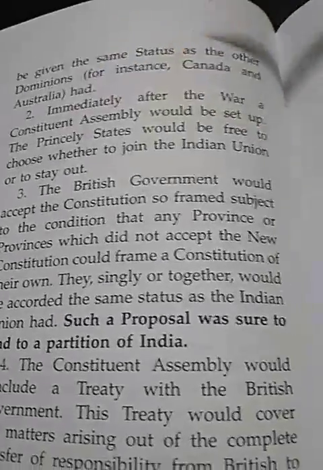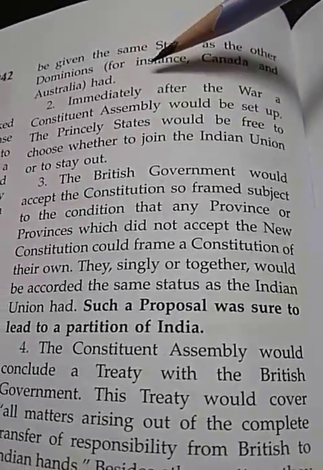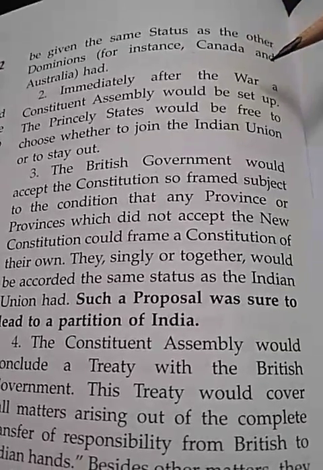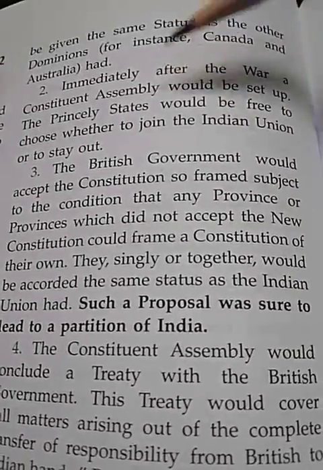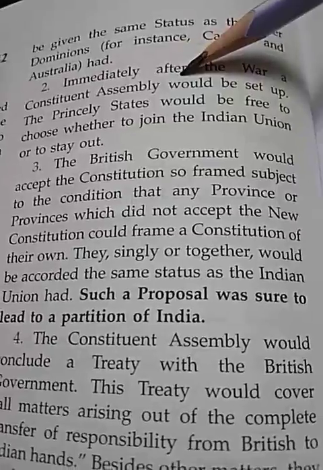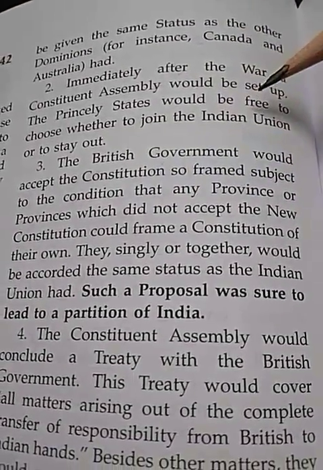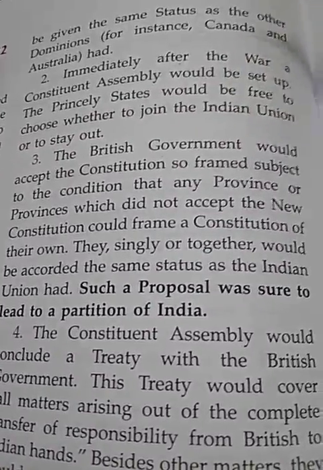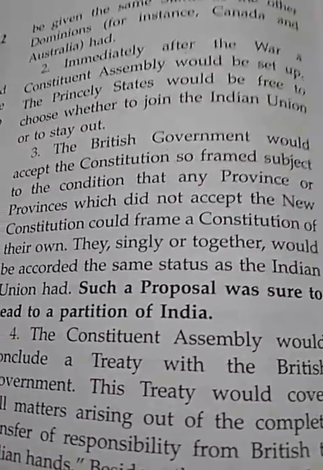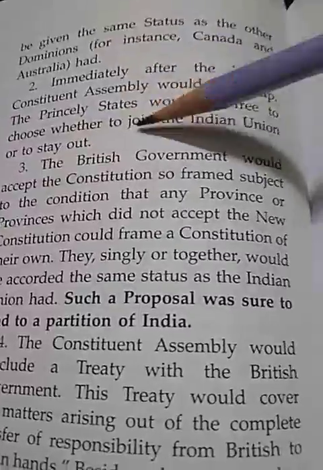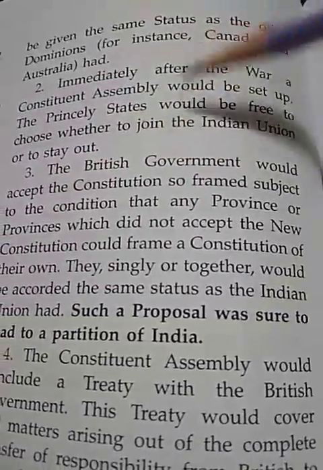Then second, immediately after the war, a constituent assembly would be set up. They were ready for this also, but nothing was mentioned about after how many days or weeks of the war they would start these things.